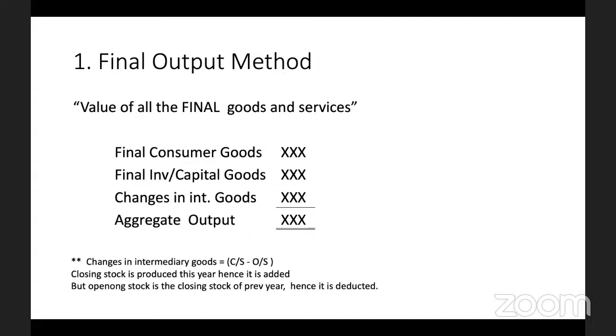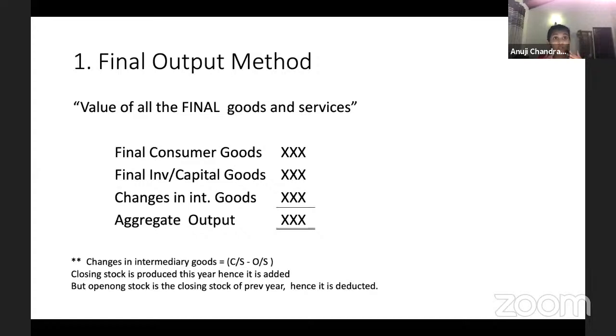Because it is produced this year. While opening stock, as I told you before, is the incomplete products of last year, the closing stock of the previous year. So we take closing stock minus opening stock. We add the closing stock because it was produced this year. We deduct the opening stock because it was produced in the previous year. That's it for that.